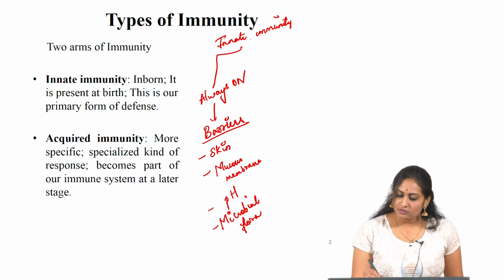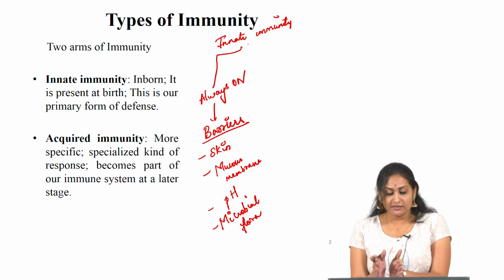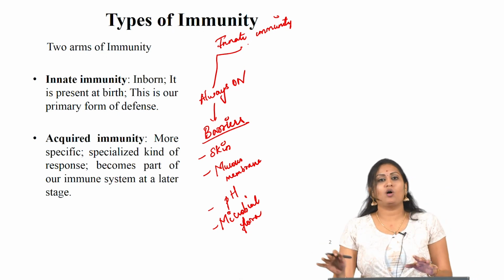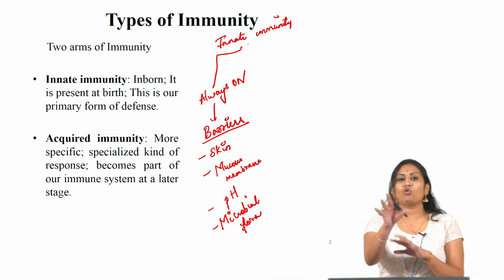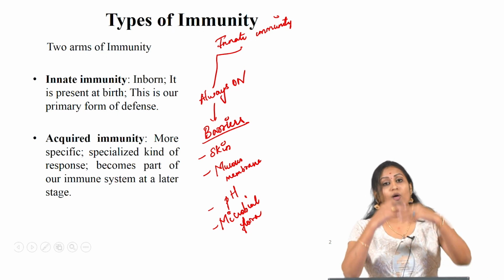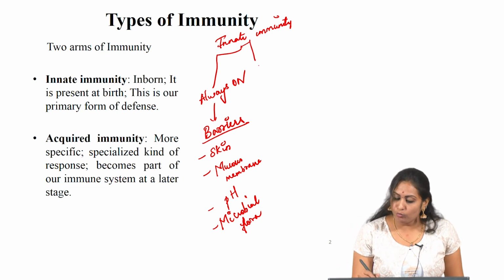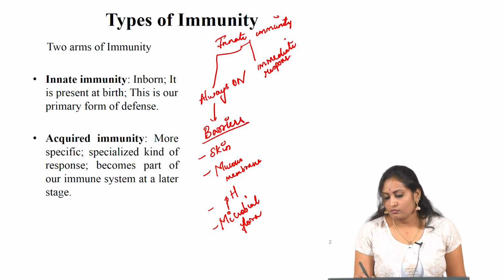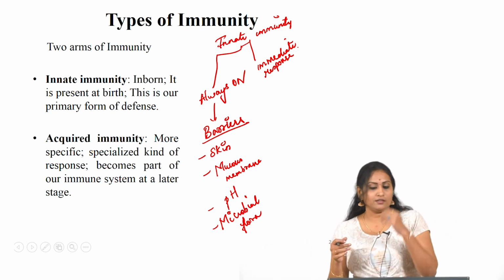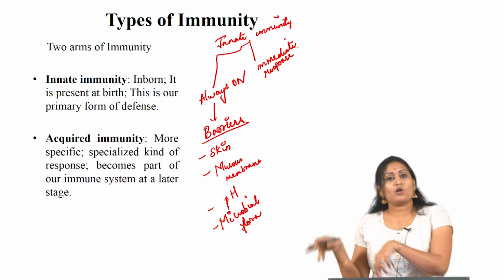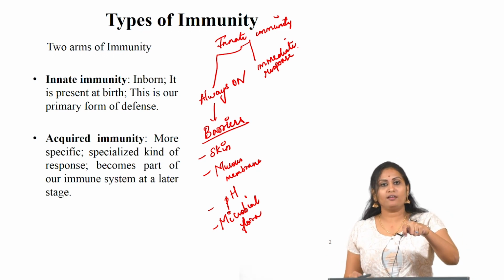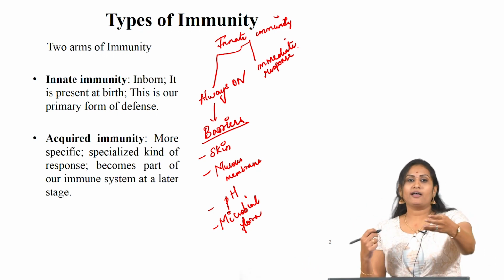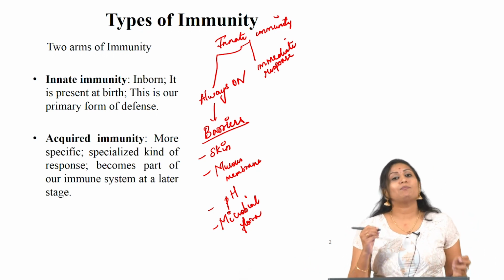Then again in innate immunity, this part of the cells is always present, always on. No matter what pathogen enters, it will go and act against that pathogen. The next is immediate response, where the cells are not activated all the time, but once the pathogen enters, they immediately get activated and start to fight against the entering pathogen. For example, blood cells.